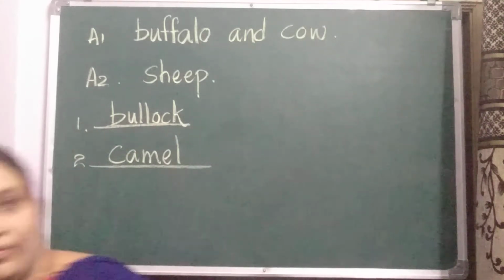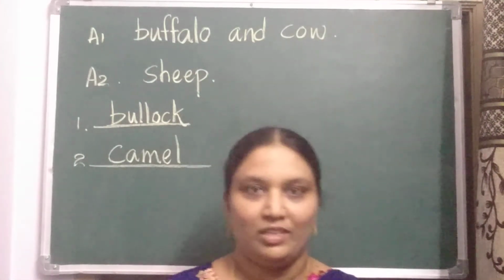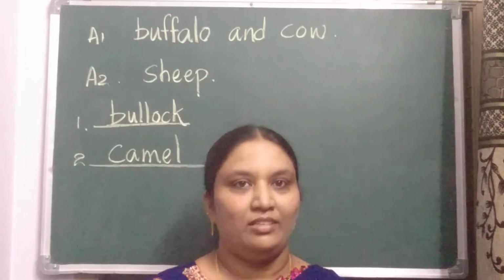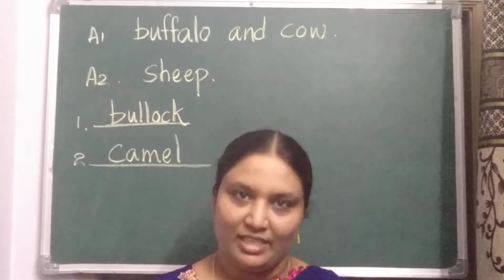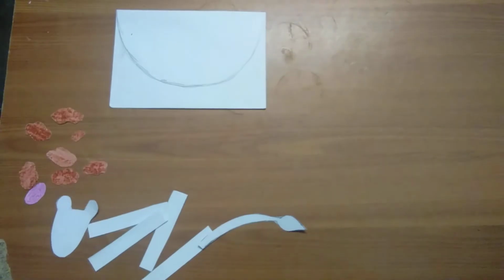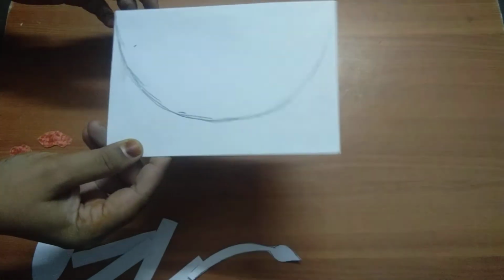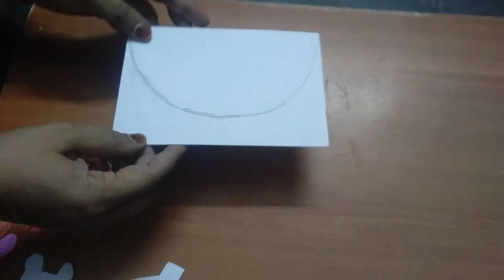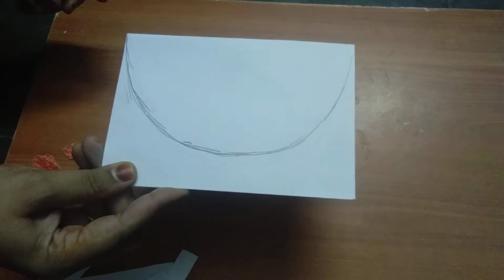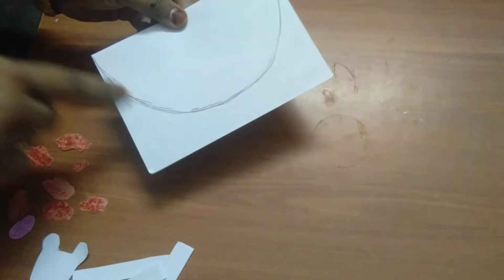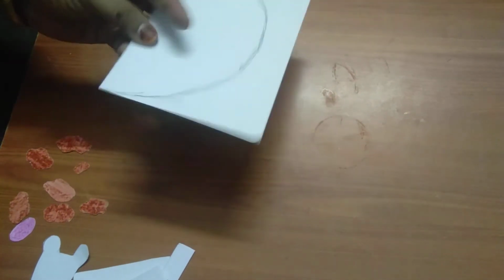Now it's time for an activity. Shall we do one activity related to domestic animals? Ready? Okay. Children, see, we need an A4 size paper. What I did, I stuck an A4 size paper with a glue stick. I folded it equally, and I have drawn a curve on it. Now I am going to cut it.